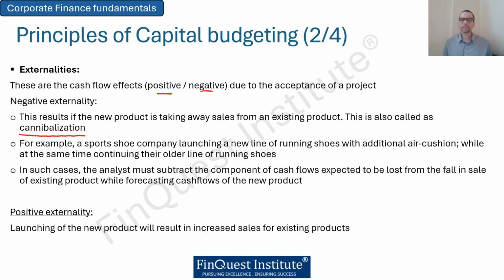So in the above example, think as if we are making a projection as to what will be the kind of sales for the new line of air cushioned sports shoes. But when we do that, we are appreciating the fact that this is going to have an impact on the existing line of running shoes which the company is already selling. So whenever the analyst is making that forecast for sales for the new line of running shoes, they are expected to adjust it downwards in order to factor in the loss of revenue, because the sales for the older line of running shoes could diminish as well.